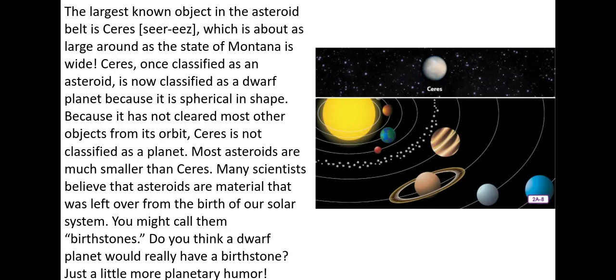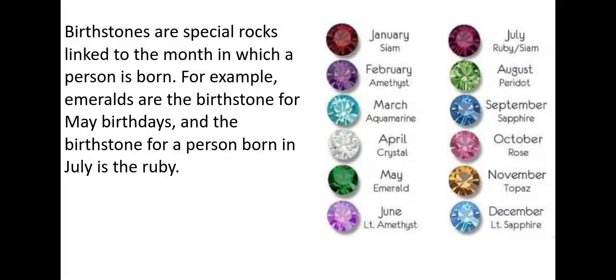Do you think a dwarf planet would really have a birthstone? Just a little more planetary humor. So a birthstone is a special rock linked to the month in which a person is born. For example, emeralds are the birthstone for May birthdays, and the birthstone for a person born in July is the ruby. So my birthstone is the amethyst because my birthday is this month.